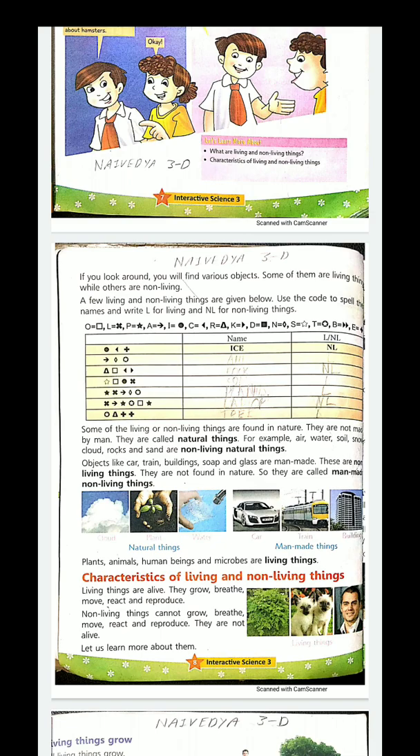Then, along with that, things like rock, water, air, soil, snow, cloud, these all are non-living things. But these are natural. We don't make water. We don't make soil. We don't make snow. We don't make cloud. Then sand. These all are natural things given to us by nature, but they are non-living things. So let's read the characteristics of living and non-living things.